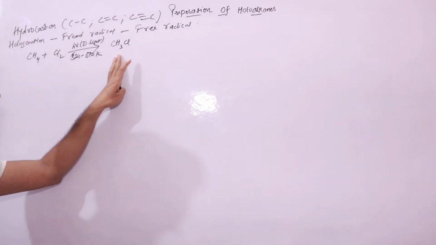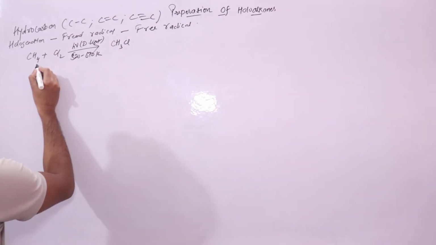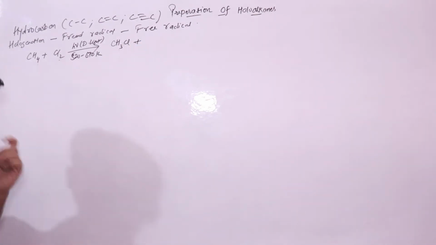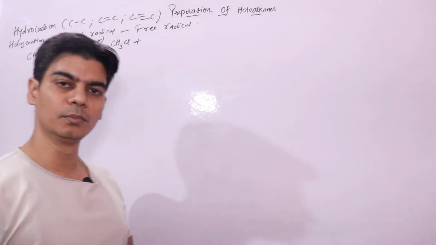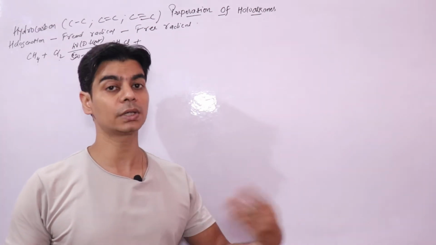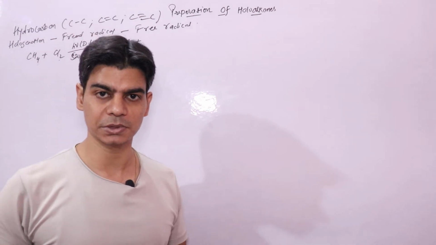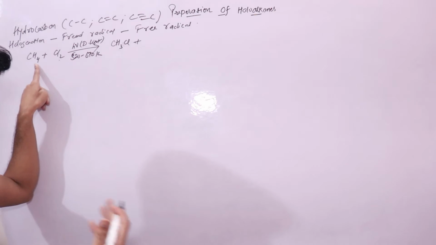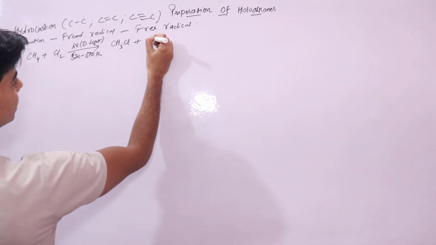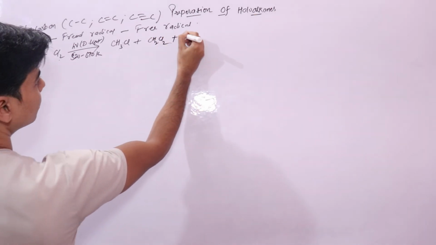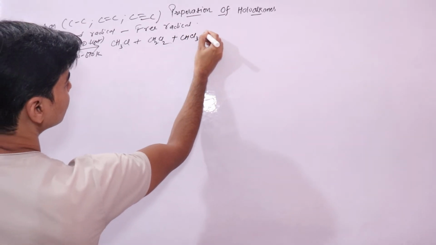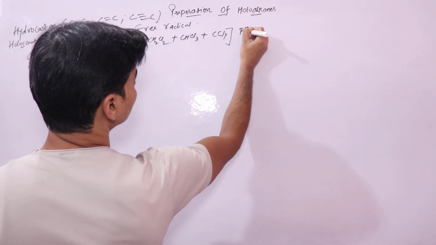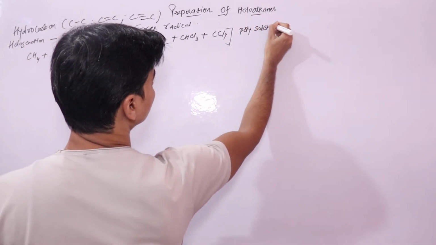Mono means one, right? Mono-substituted. So one hydrogen atom is substituted by chlorine atom, right? So you can see now we have chlorine atom here. Now since we said that this reaction doesn't stop at mono-substituted stage, it will undergo further substitution, right, to form polysubstituted products, right? So polysubstituted, now more than one, that means two hydrogen atoms can also be replaced by two chlorine atoms, right? Three hydrogen atoms can also be replaced, or all four hydrogen atoms can also be replaced, right? So these are polysubstituted products,